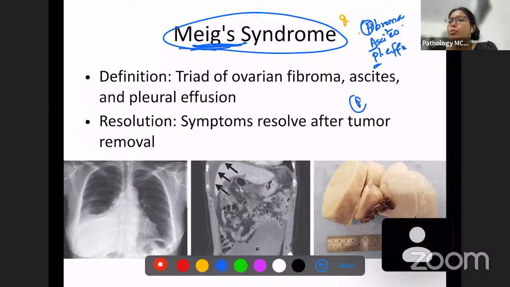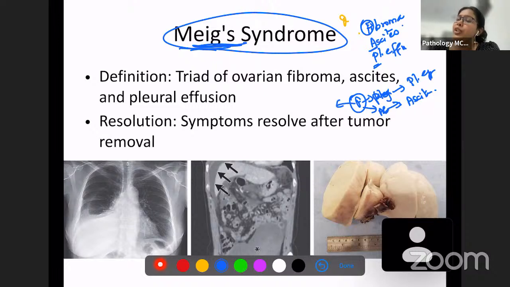So fluid accumulation is there. Fluid accumulation in the lungs, in the pleura, what will you call it? You will call it pleural effusion. Fluid accumulation in the abdominal cavity, what are you going to call it? You're going to call it ascites. So fluid accumulation and ovarian tumor, which is fibroma. But a very interesting thing is once this fibroma is removed, somehow the ascites and pleural effusion are going to vanish.